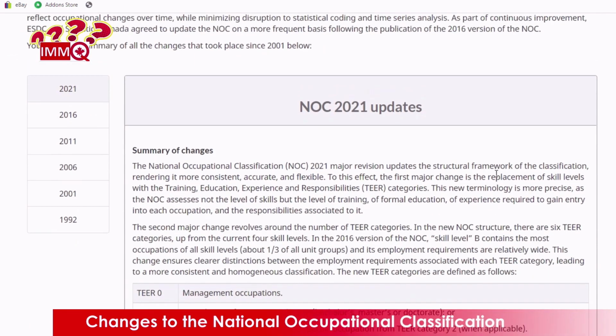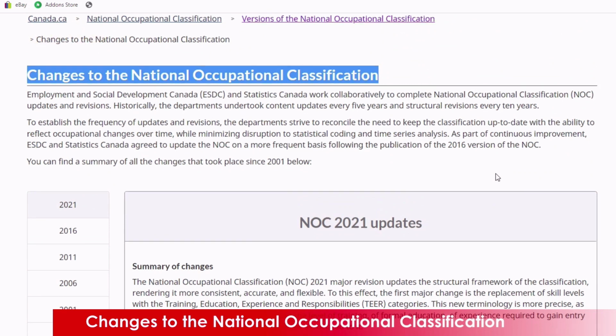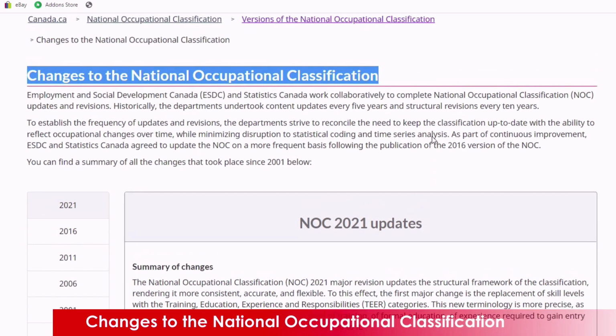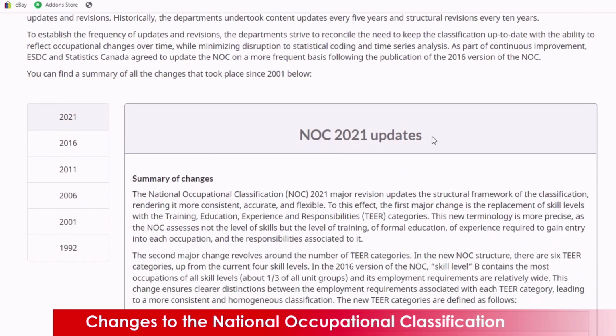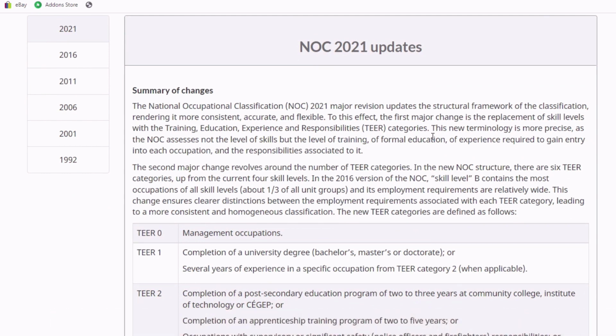Employment and Social Development Canada (ESDC) and Statistics Canada work collaboratively to complete National Occupational Classification (NOC) updates and revisions. Historically, the departments undertook content updates every 5 years and structural revisions every 10 years. To establish the frequency of updates and revisions, the departments strive to reconcile the need to keep the classification up to date with the ability to reflect occupational changes over time, while minimizing disruption to statistical coding and time series analyses.